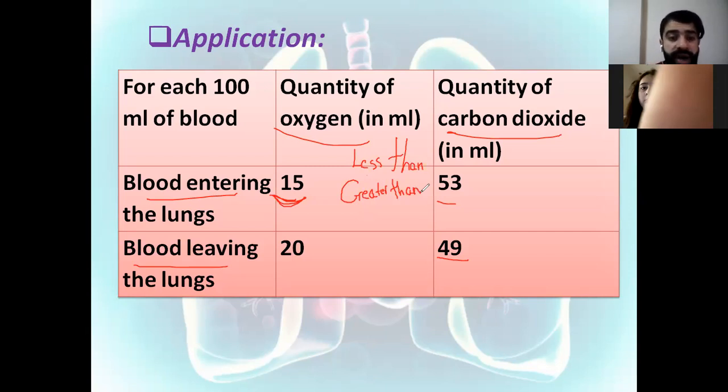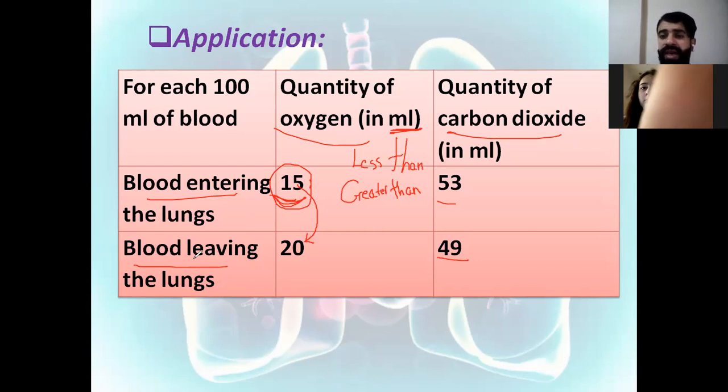So the quantity of oxygen in the blood entering the lungs was 15, and I have to mention the unit, milliliter, which is less than or greater than? Sure, it's less than the quantity of oxygen in the blood leaving the lungs. You have to pay attention to this, which is 20 milliliter.